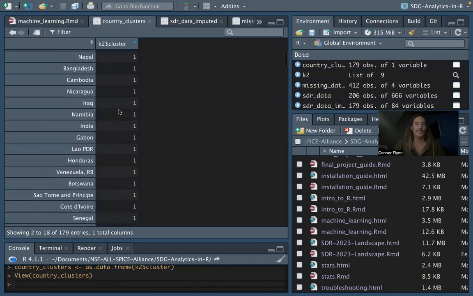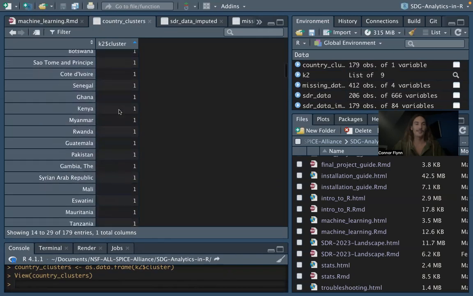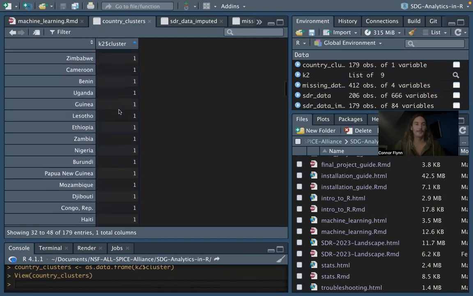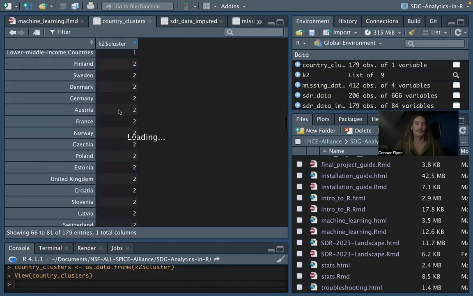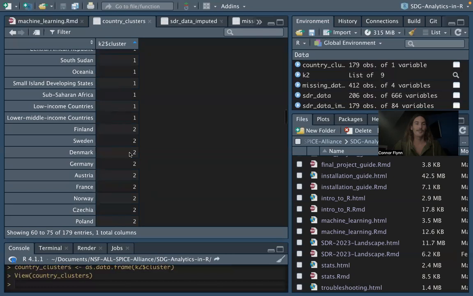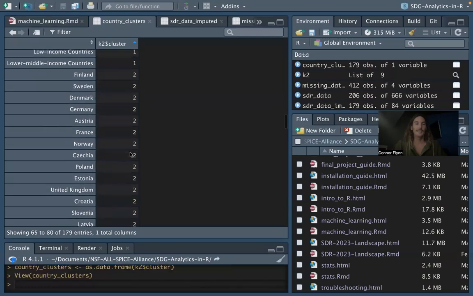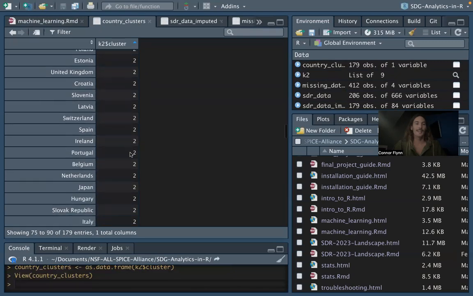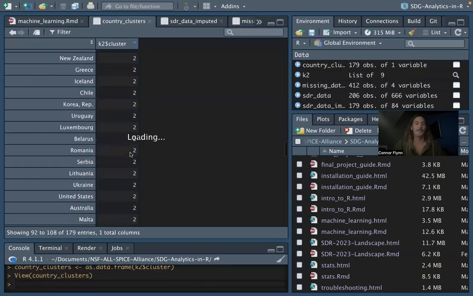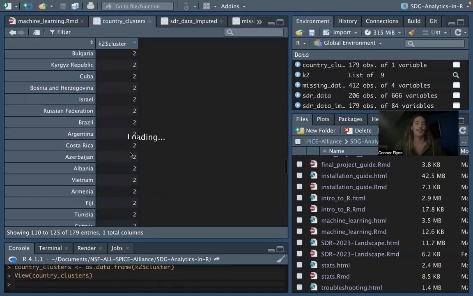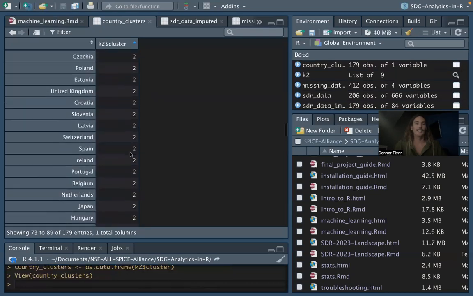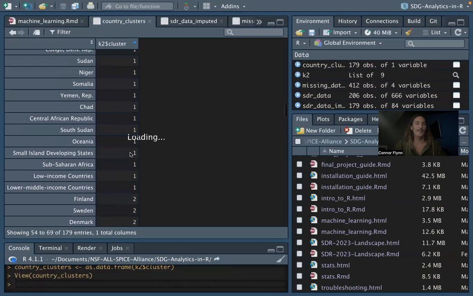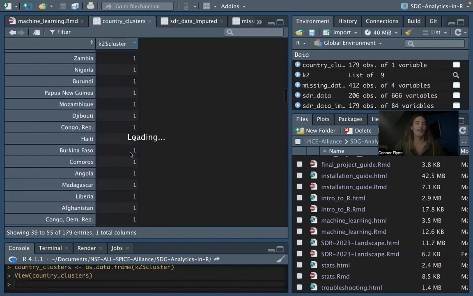So you can see these countries are in cluster 1. And as we keep scrolling down, we'll get to cluster 2. So we see Finland, Sweden, Denmark, Germany, all falling in cluster 2, right? Ireland, all these European countries falling into cluster 2. As opposed to cluster 1, we see not so many European countries, right?